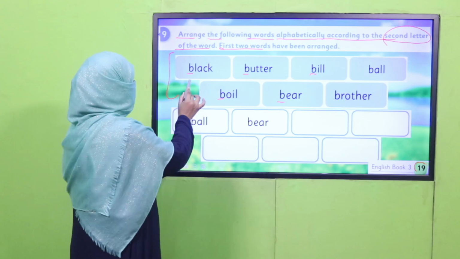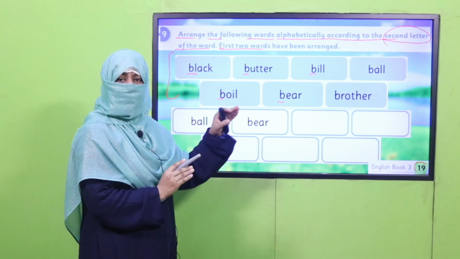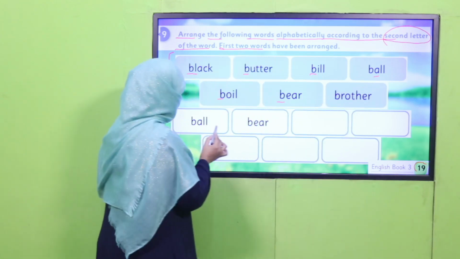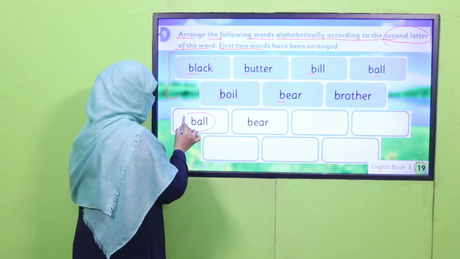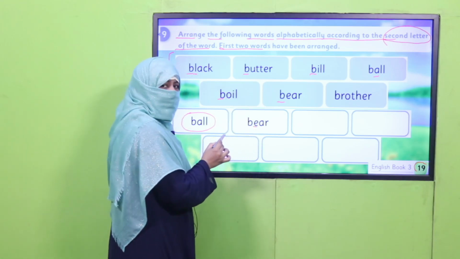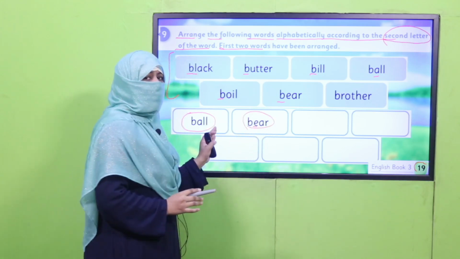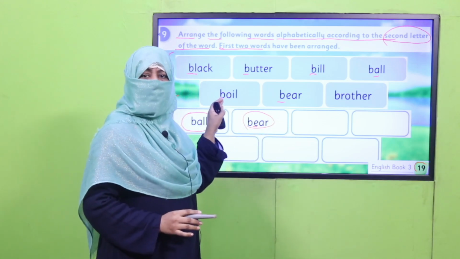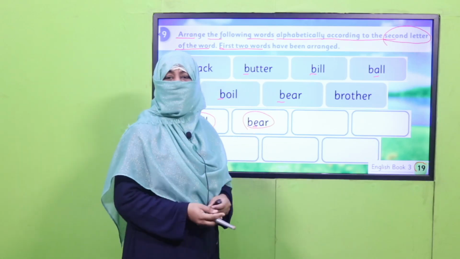What we have to do? We have to look at the second letter. And according to the alphabetical order, we have to arrange it. With the second letter, first A comes. So the first word will be the word which has A after B. Then whatever comes afterwards, we'll write it. After A, B, C, D are not there, E is there, so BUR is there. So whatever comes next in ABC, you have to find it and then write all these words in alphabetical order as we have learnt in grade 2. So pause the video and write all the words in the given space.